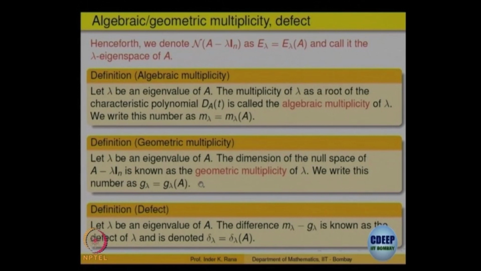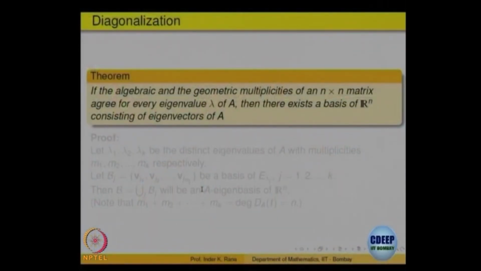Algebraic multiplicity will always be bigger than or equal to geometric multiplicity. Is that clear? The number of times the root is repeated algebraically, that many eigenvectors you may not be able to find; you will be able to find only fewer of them. So, the theorem says, if the algebraic and the geometric multiplicities of a matrix agree for every eigenvalue lambda, then there is a basis consisting of eigenvectors, and hence the matrix is diagonalizable.